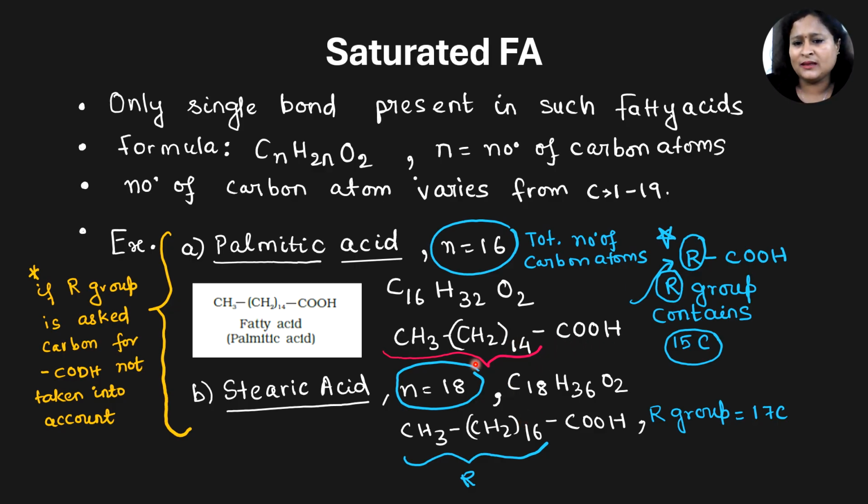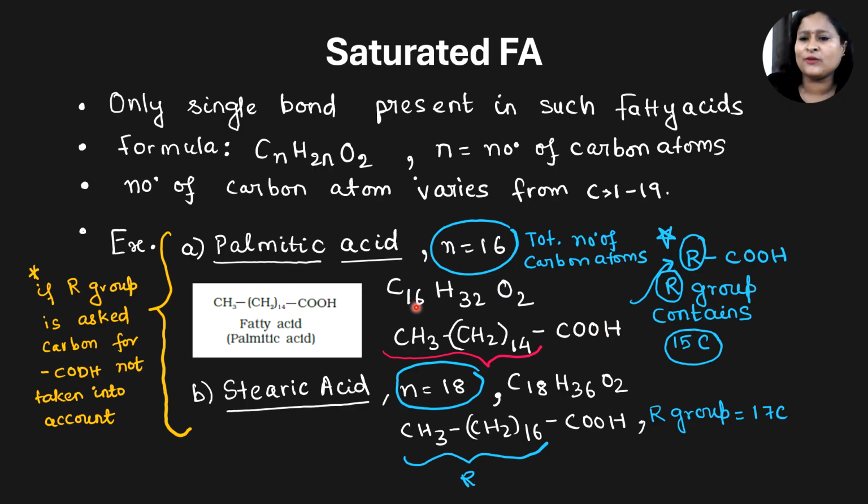Now let's try to write it in the form of RCOOH. Okay? First write COOH. Now what is remaining? The R group should have 15 carbon atoms because with COOH, the total should be 16, right? So first write a methyl group and then satisfy the valency. How much will you get? 1 plus 1, 2 is gone. So you will have CH2 taken 14 times. So the formula becomes CH3, CH2 14 times, COOH.